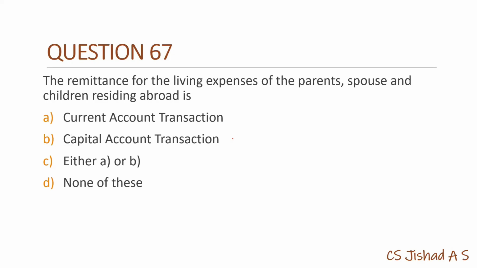67. Remittance for living expenses of parents, spouse and children residing abroad. This is a current account transaction which is given under section 2 clause J of Foreign Exchange Management Act 99.